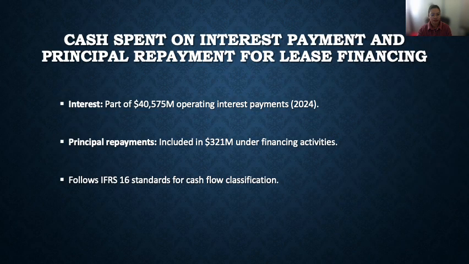My next slide is about cash spent on interest payment and principal repayment for lease financing. Interest is part of the $40,575 million operating interest payments in 2024. Principal repayments are included in $321 million under financing activities. It follows IFRS 16 standards for cash flow classification.